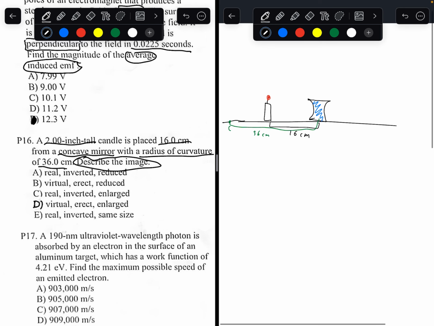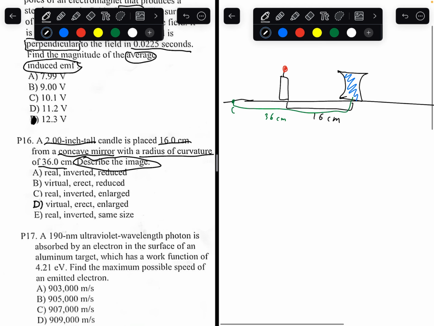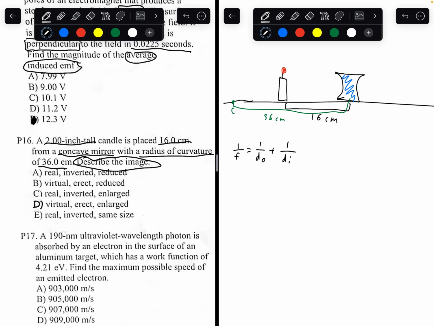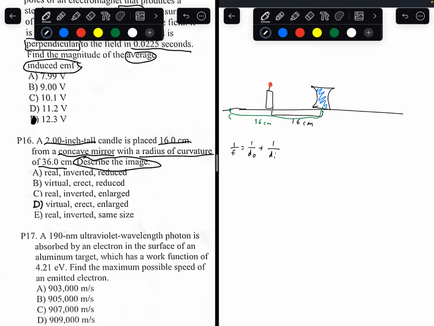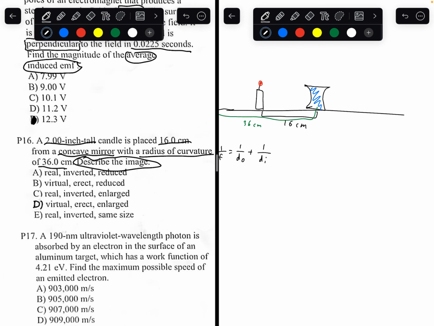Okay, for these problems, there are two equations that you must know if you want to solve them. 1 over the focal length equals 1 over the distance between the object and the lens plus 1 over the distance between the image and the lens. If you put an object in front of a lens, there's going to be an image. Well, there could be an image that's shown.